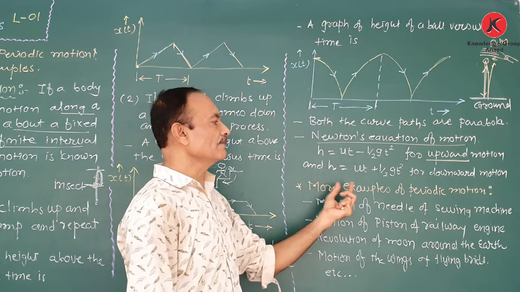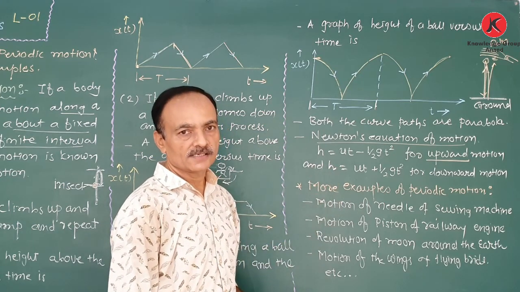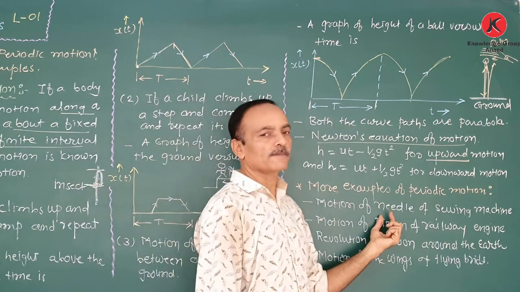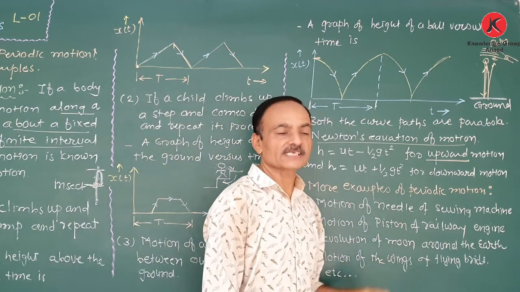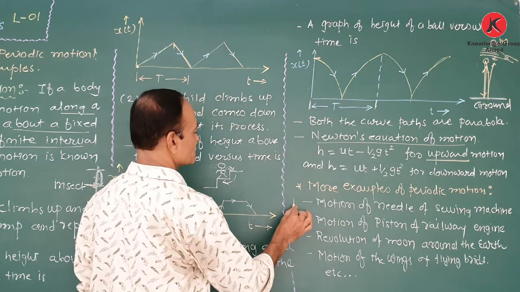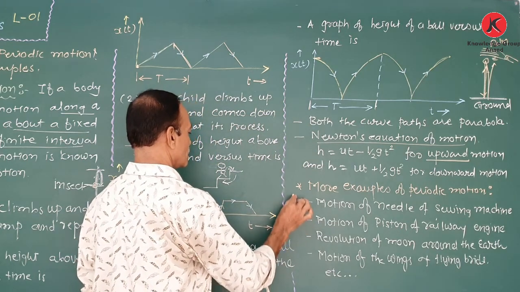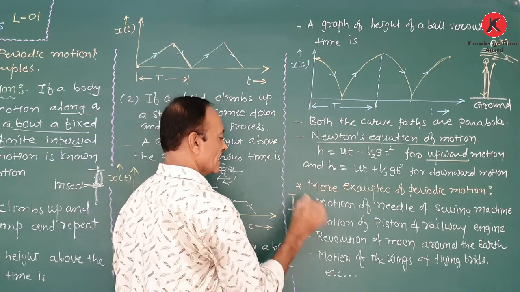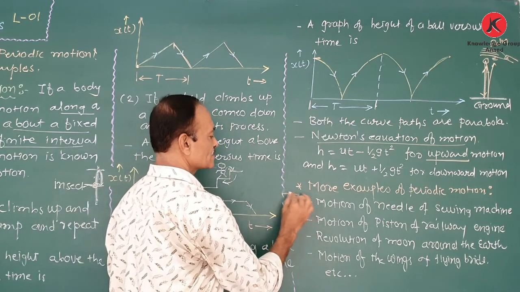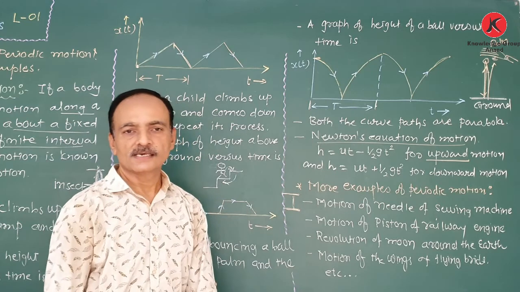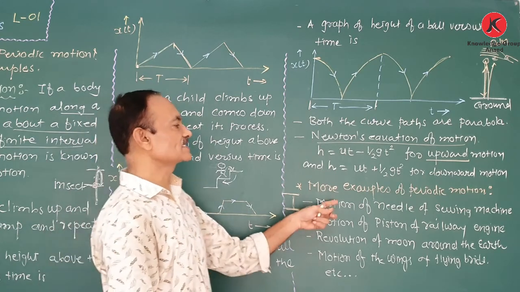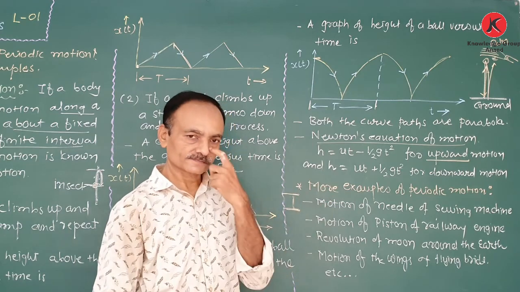Now other examples of periodic motion are seen in our daily life. One is the motion of the needle of a sewing machine. In a sewing machine, the needle moves up and down. So the motion of this needle between these two points is also repeated at a definite interval of time. So that is an example of periodic motion.